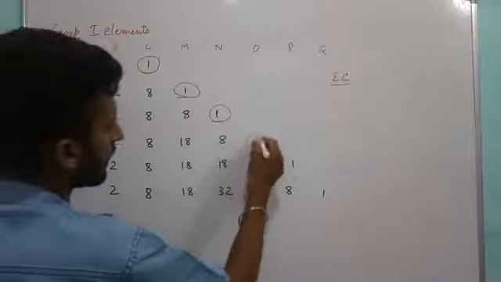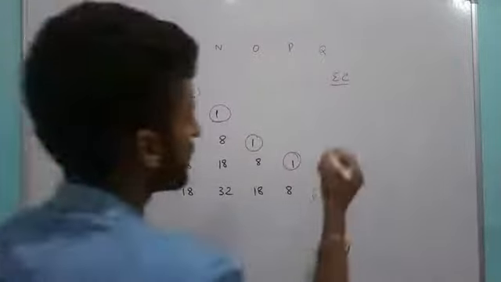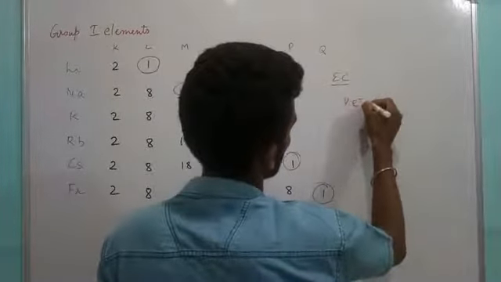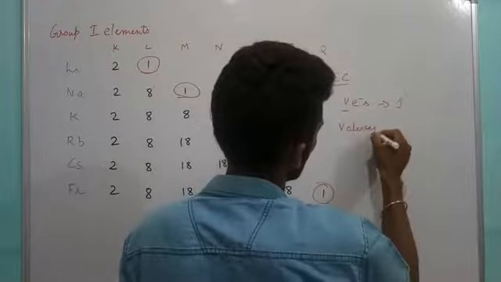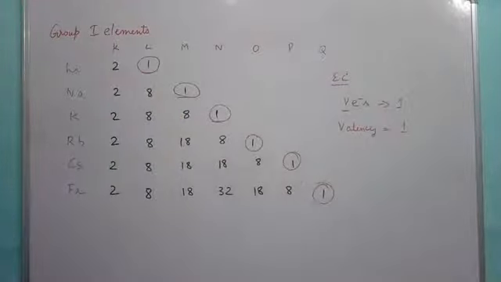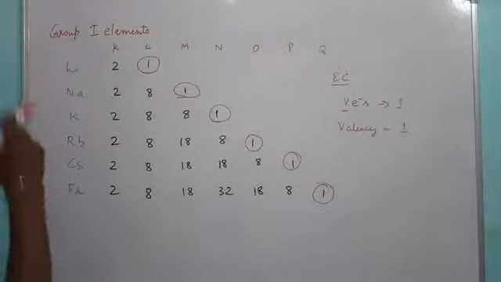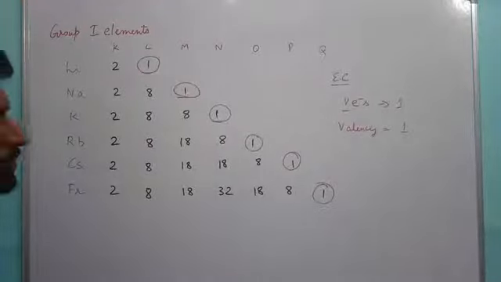they have one electron in their outermost shell. So first of all, the number of valence electrons is equal to 1. Then next is valency. Valency depends entirely on the number of valence electrons and the nearest noble gas. The nearest noble gas with respect to lithium is helium, with respect to sodium it is neon, with respect to potassium it is argon, and so on. The difference is only 1, so valency is also 1.